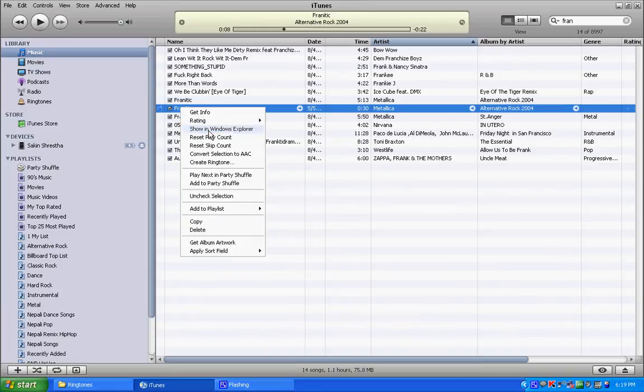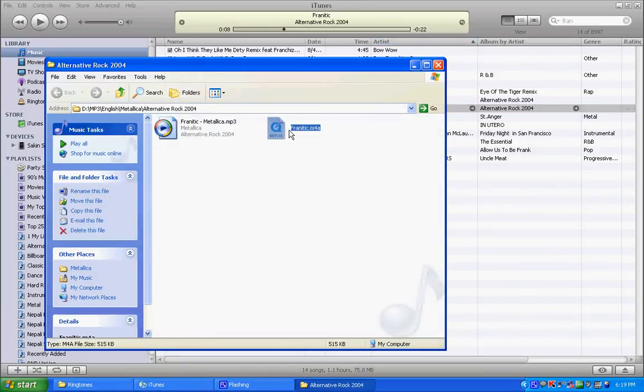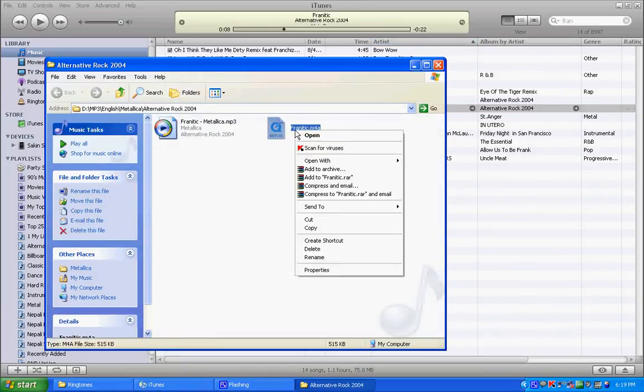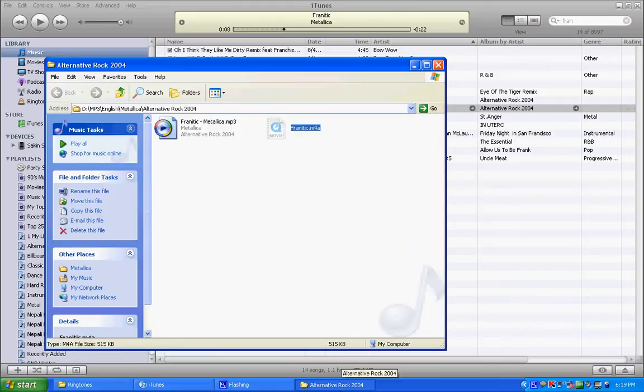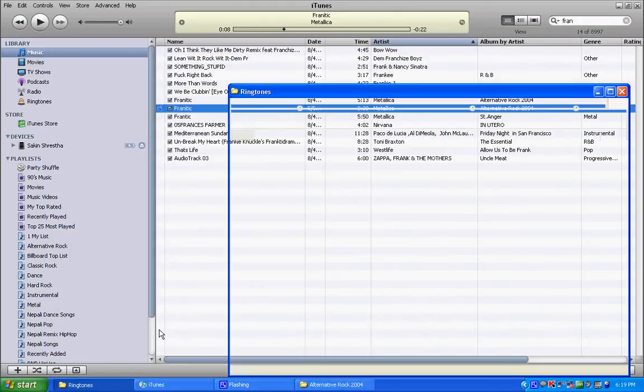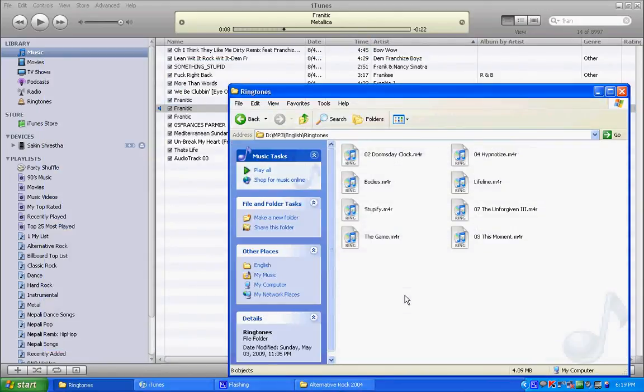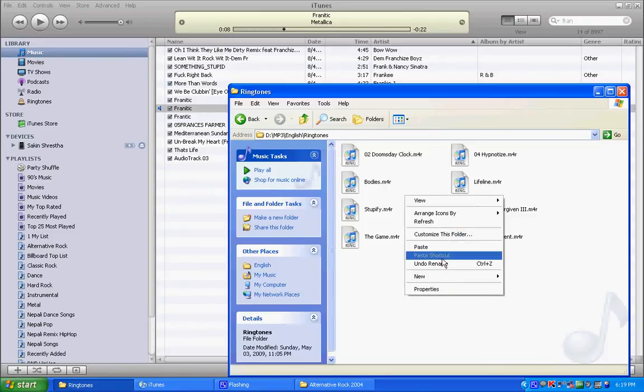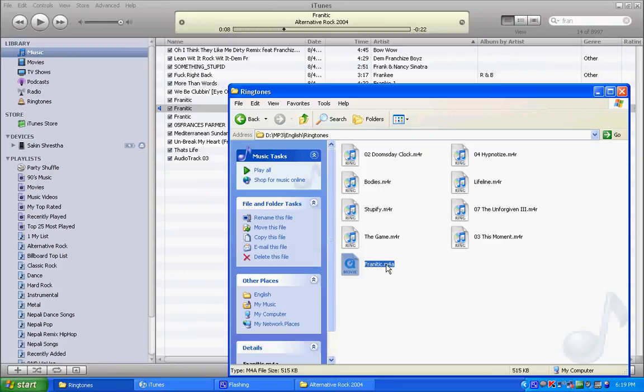You can see it's in movie format. Now you have to rename it into ringtone format. Right click on it, click on rename and change from m4a to m4r, and when it asks are you sure you want to change it, you just click on yes. And once it's done, drag your ringtone to your ringtones in iTunes.